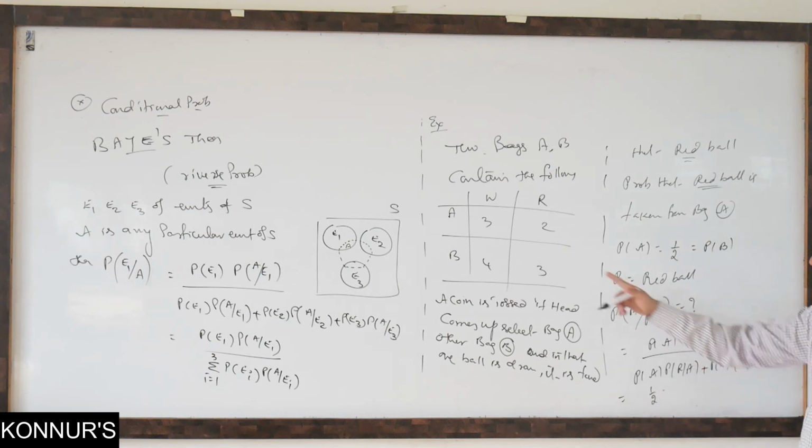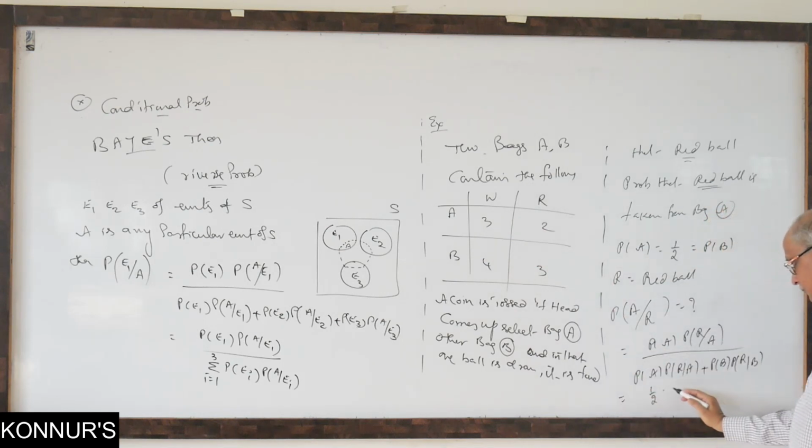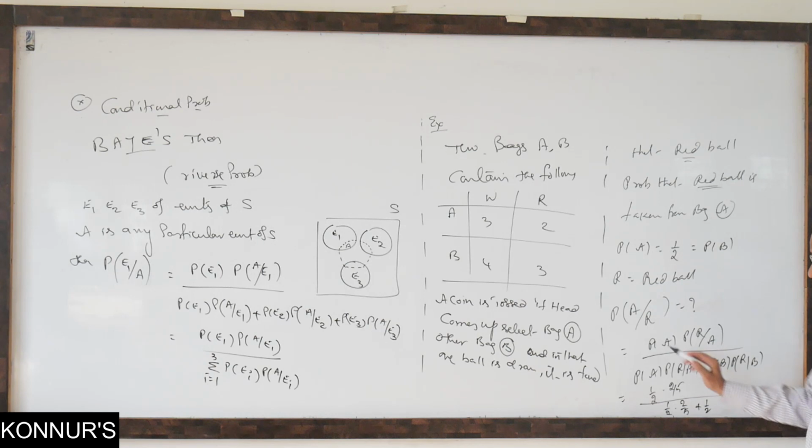In A bag, what is red ball probability in the table directly? 2 by 5. By 1 by 2, 2 by 5, plus B bag probability, B bag red probability, 3 by 7. Completed, half cancelled, 35 LCM cancelled, 2 into 7 by 2 into 7, 3 into 5, finish. 14 by 14 plus 15.